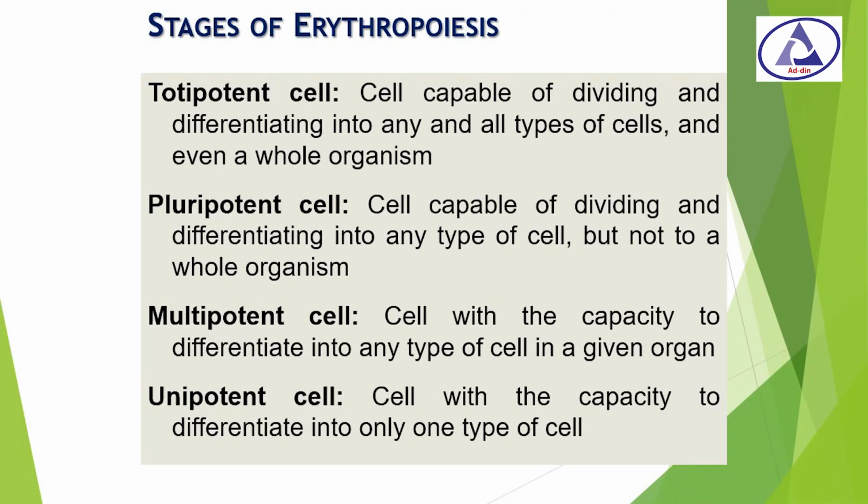Firstly, we have to know some terms. Totipotent cells are cells capable of dividing and differentiating into any and all types of cells and even a whole organism. Pluripotent cells are cells capable of dividing and differentiating into any type of cell but not a whole organism. Multipotent cells are cells with the capacity to differentiate into any type of cell in a given organ. And unipotent cells are cells with the capacity to differentiate into only one type of cell.